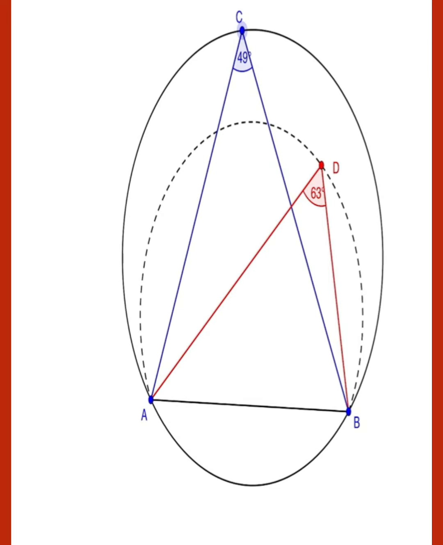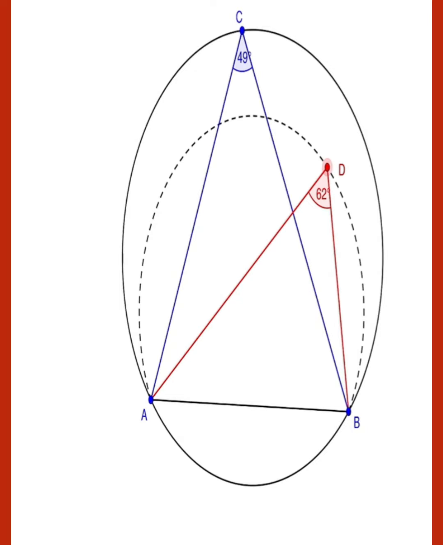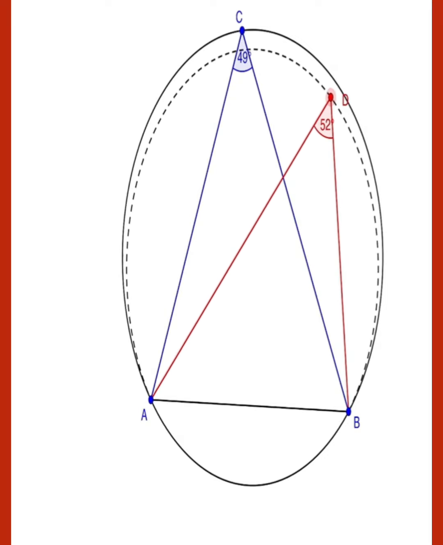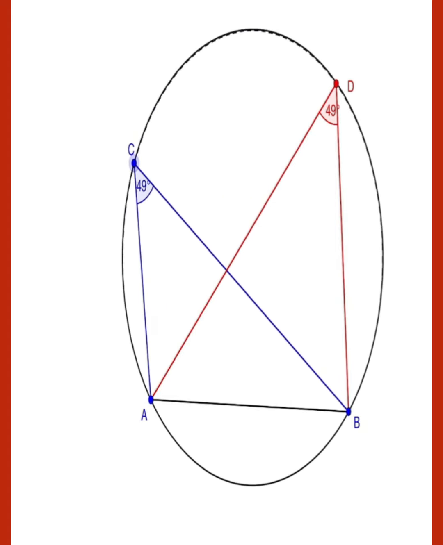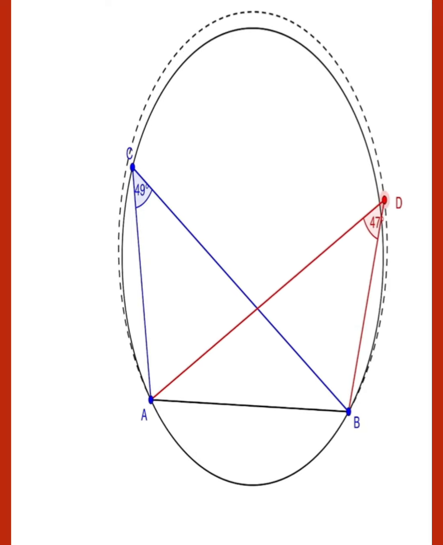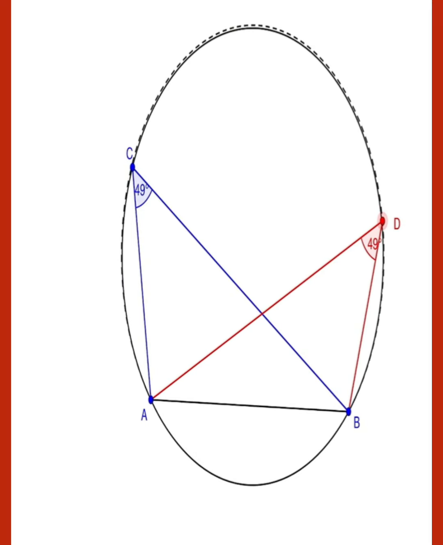But now you can see that angle C is 49 degrees, and if we move this angle D in the same circle, then you will get 49 degrees again. You can see that now the angle is 49 degrees. Everywhere it is 49 degrees if these angles are in the same circle.